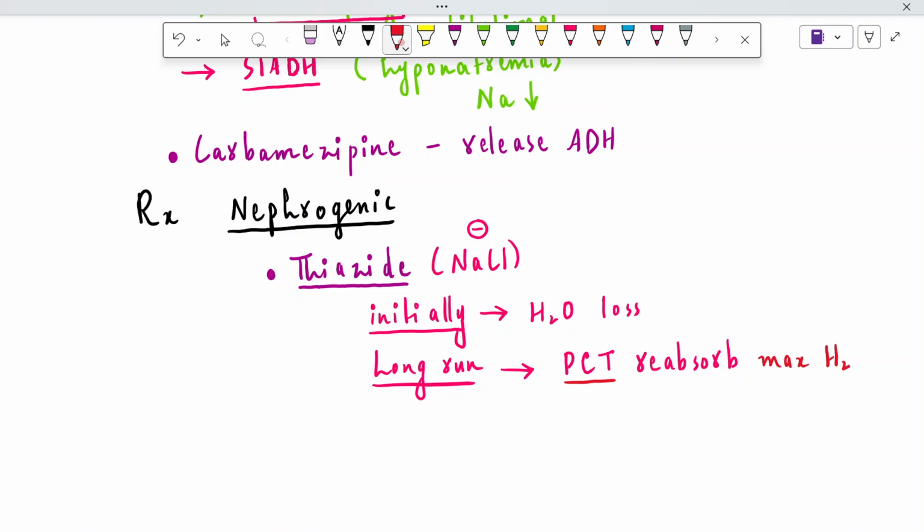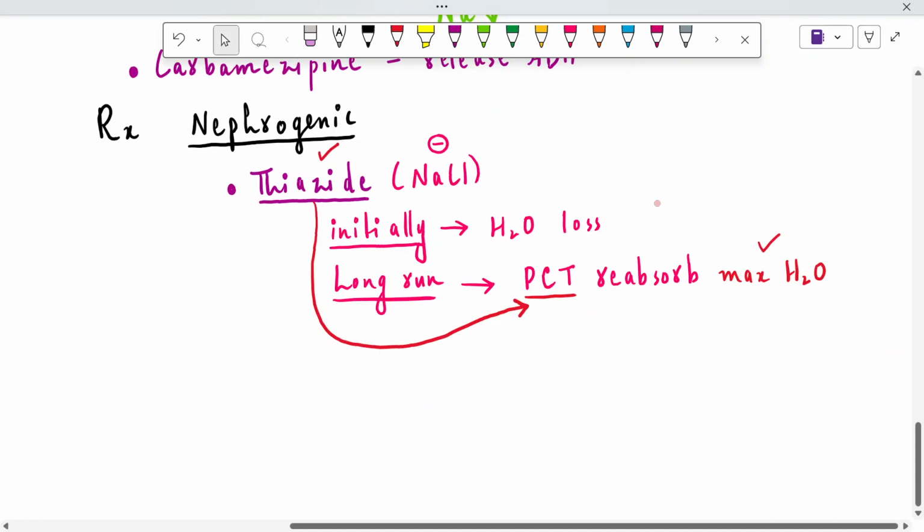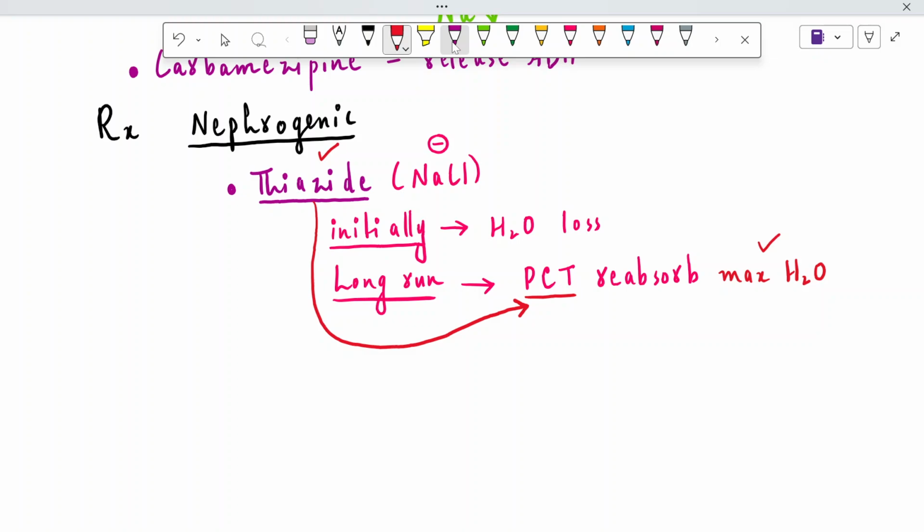So when the water has been maximally reabsorbed in the proximal convoluted tubule, much less water is reaching the distal part of the nephron. So thiazide is basically upregulating the proximal convoluted tubule cells to reabsorb the maximum amount of water that is needed for the patient, right? So in the long run, thiazide is definitely a drug of choice in case of nephrogenic type.